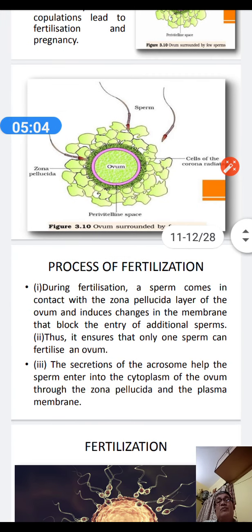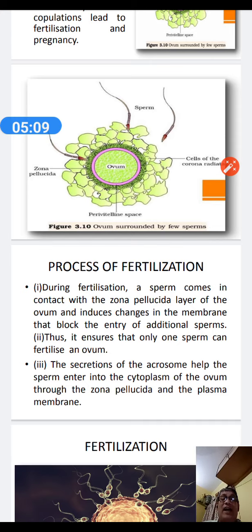Now, about the process of fertilization. Exactly, one sperm has invaded the ovum. Which part of a sperm? We know the sperm head has the acrosome. The acrosome will go inside the ovum first, and it has some enzymes which are released.